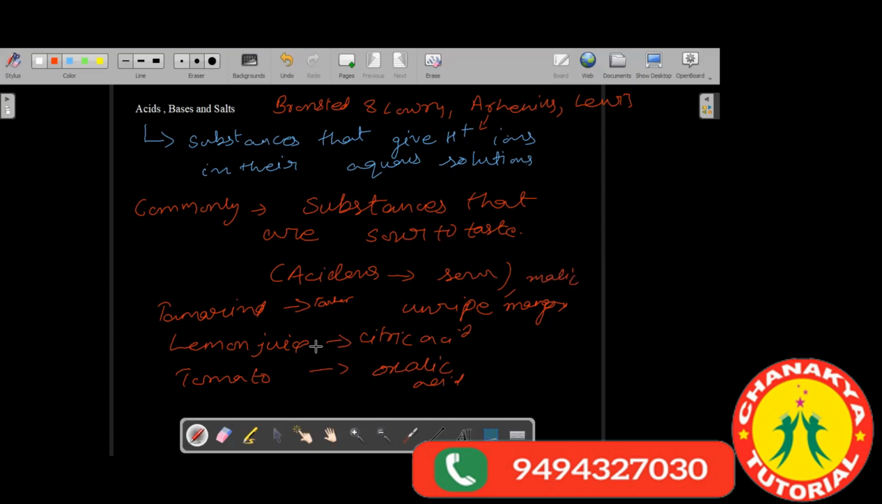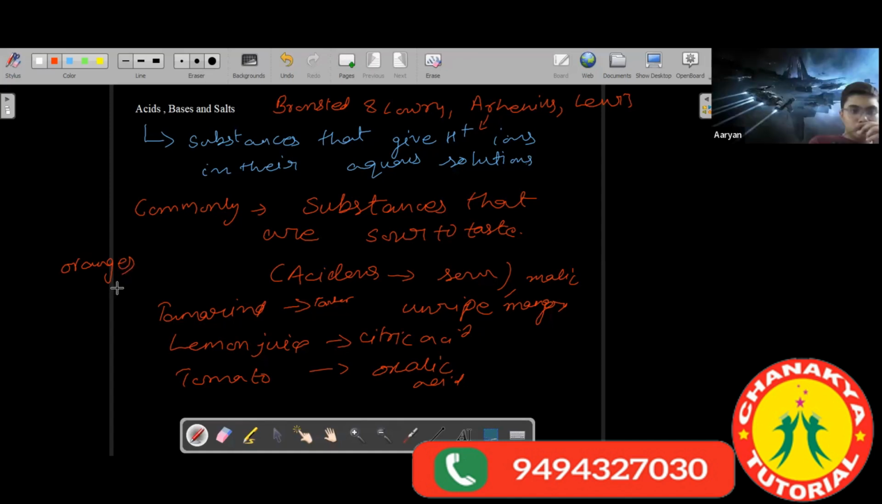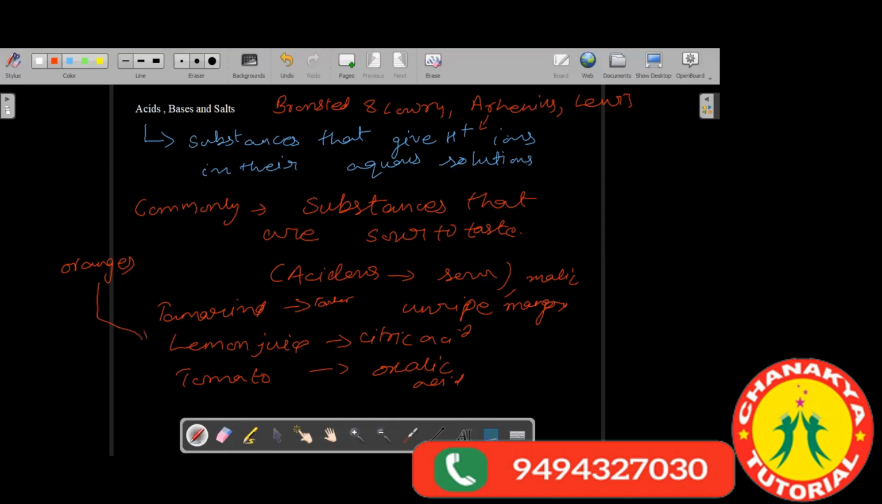Which acid is found in oranges? Yes, citric. Oranges and lemon juice, both of them, contain citric acid. And that is why they are called citrus fruits. Can anyone tell me any other name for citric acid?